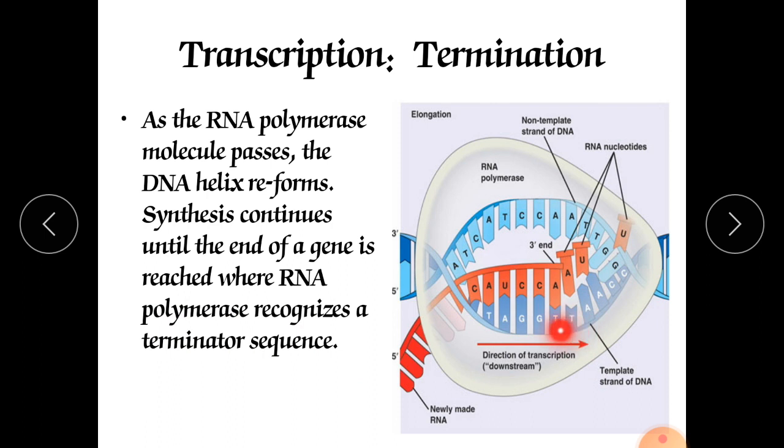So here is the termination. Here the termination factor will bind, and after that the process of transcription will stop. As the RNA polymerase molecule passes, the DNA helix reforms, and synthesis continues until the end of the gene, where the RNA polymerase recognizes a terminator sequence. After the terminator sequence, the process of transcription will stop.